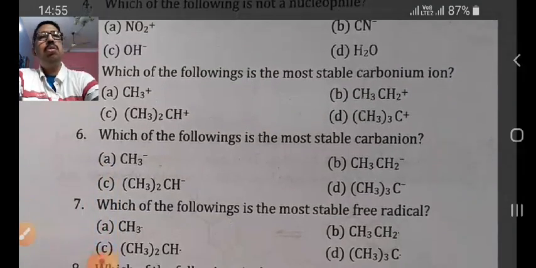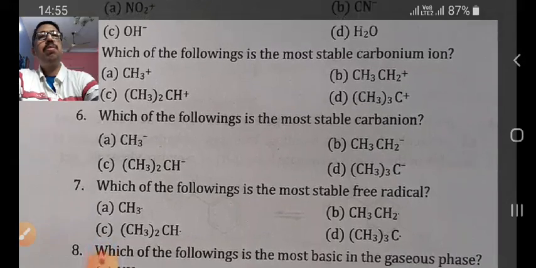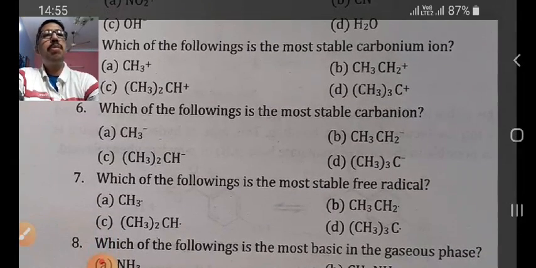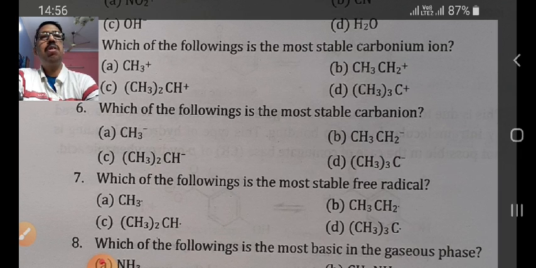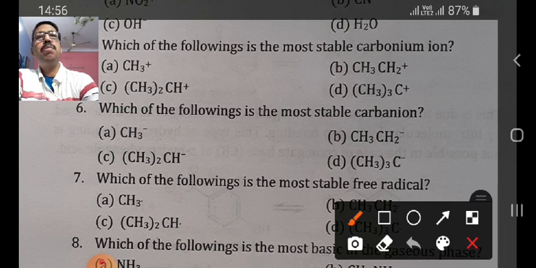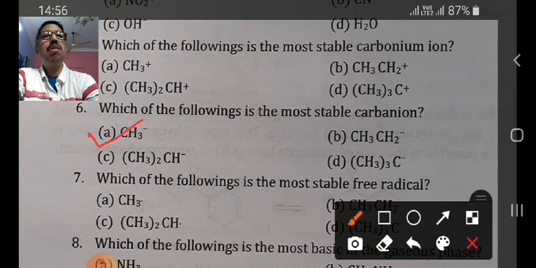Now next question: which of the following is the most stable carbanion? The carbanion which does not have any electron donating group is considered the most stable carbanion. So option number A will be correct, that is methyl carbanion.